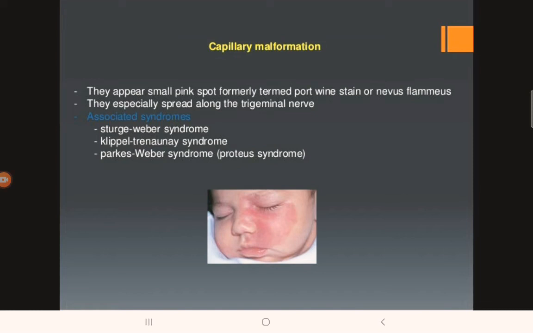Let's look at capillary malformation. Capillary malformations appear as pink spots. They were formerly termed port wine stain.